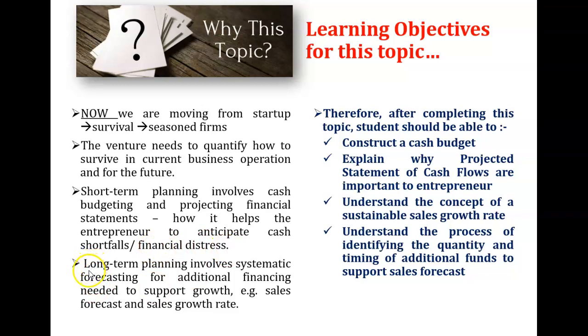The second planning type is long-term financial planning. This planning involves systematic forecasting of the additional financing needed to support growth, for example, a sales forecast and sales growth rate. So these are examples of long-term planning tools.